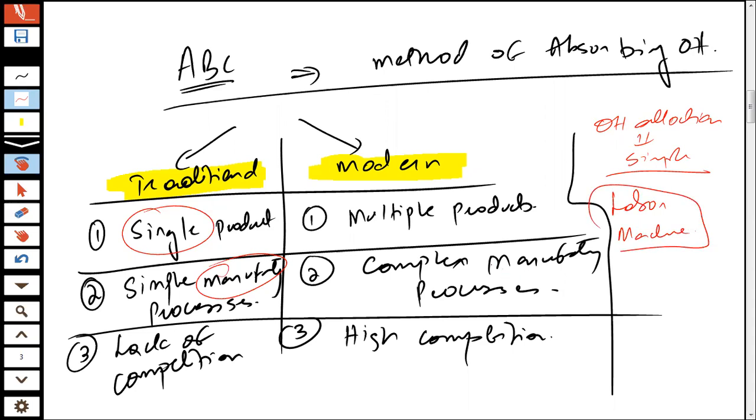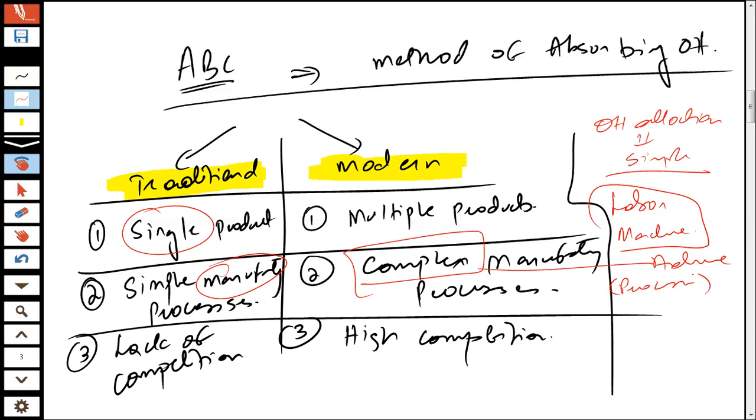But when it comes to the modern day organization, the manufacturing processes are complex because the products are now advanced products. The products need multiple processes through which they can be passed. So there are multiple steps that you have to take to manufacture a product in the modern day organizations, because the products have become complex.